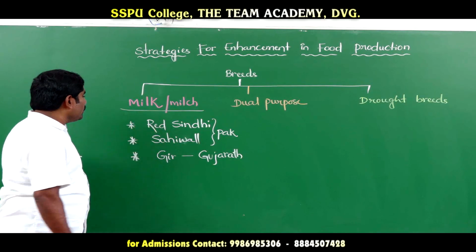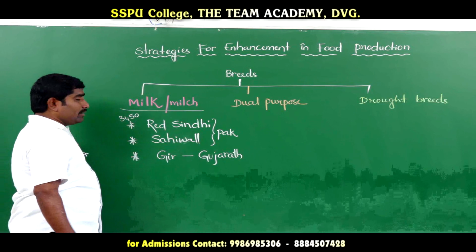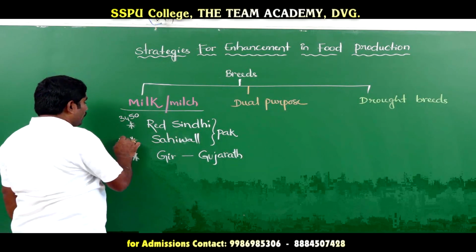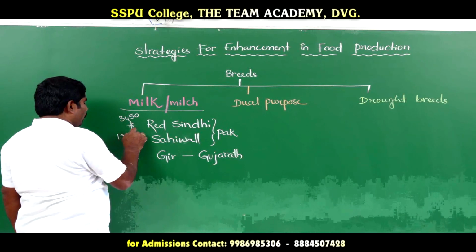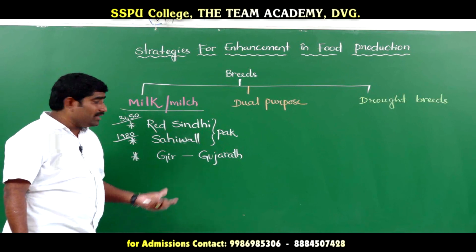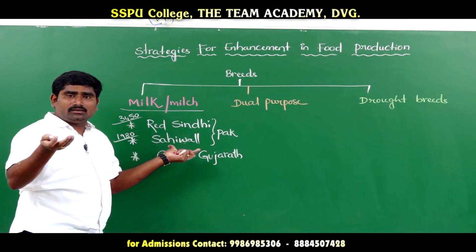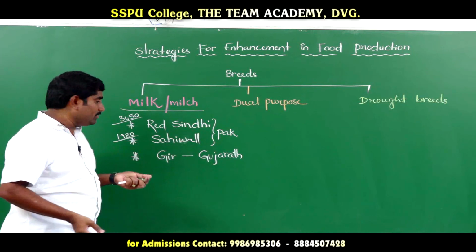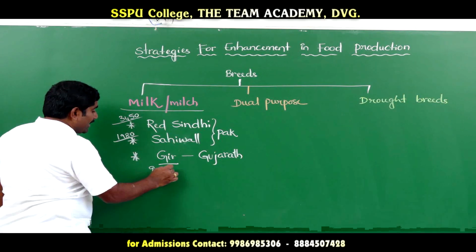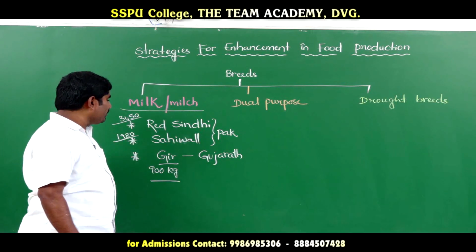Red Sindhi produces 3,450 kgs of milk during its lactation, and Sahiwal produces 1980 kgs of milk during the time of lactation. And Gir produces 900 kgs of milk during its lactation. So these are the three types of milk breeds.